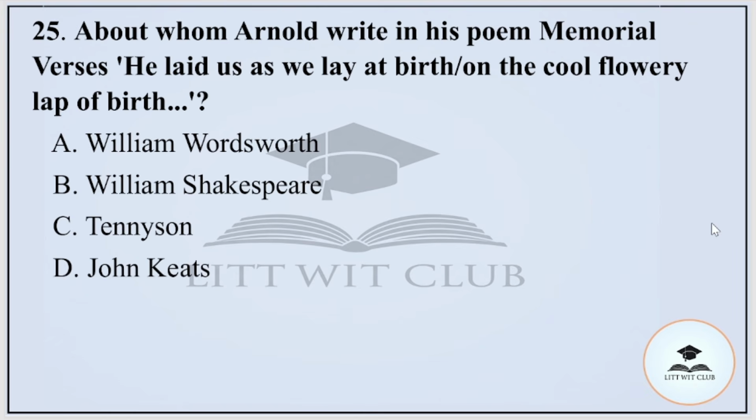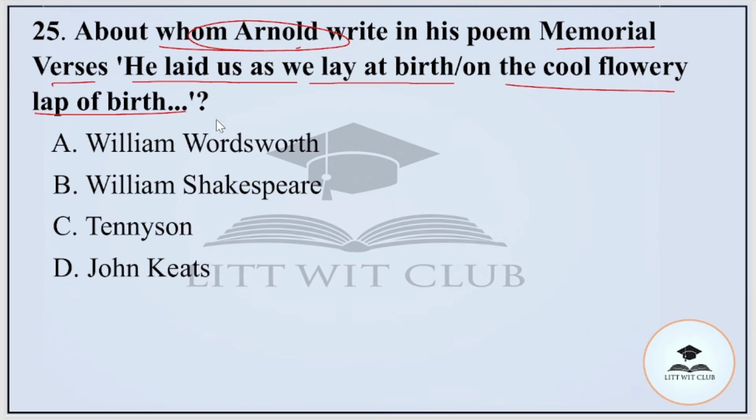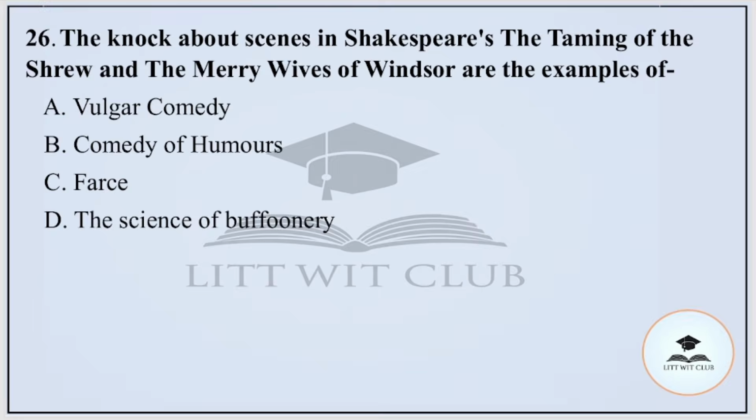Question number 25. About whom does Arnold write in his poem Memorial Verses? He laid us as we lay at birth, on the cool flowery lap of earth. Options are William Wordsworth, William Shakespeare, Tennyson, or Keats. And the correct option is option number A, that is William Wordsworth.